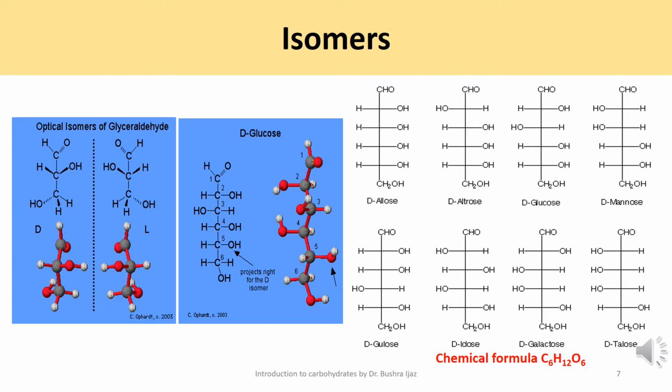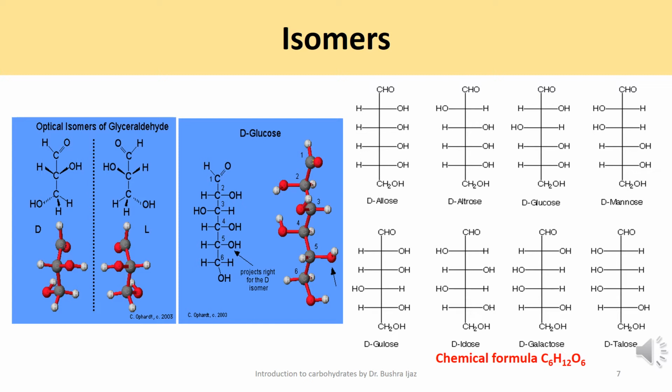Isomers are compounds that have the same chemical formula but a different structure. On the left side of the slide, you see a glyceraldehyde molecule and its mirror image. This glyceraldehyde, which is the simplest carbohydrate, exhibits properties of a chiral or optical isomer compound. I'm sure you remember what a chiral carbon or chiral center is, since I explained that in detail when we learned about the structure of amino acids. This molecule, glyceraldehyde, forms the basis of the designation of the isomers of all the carbohydrates.